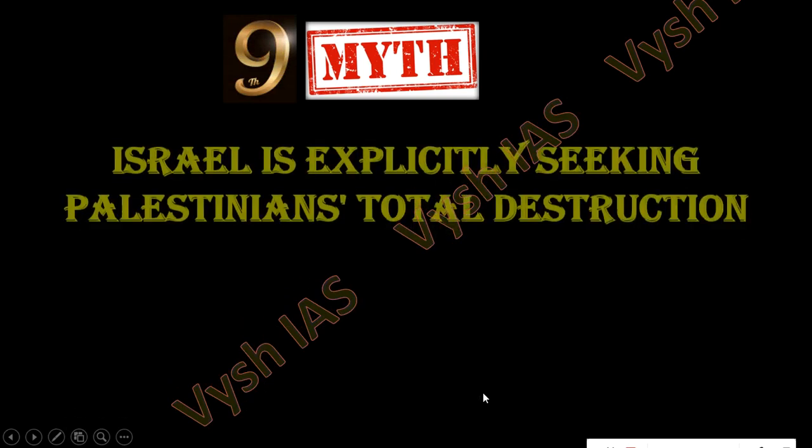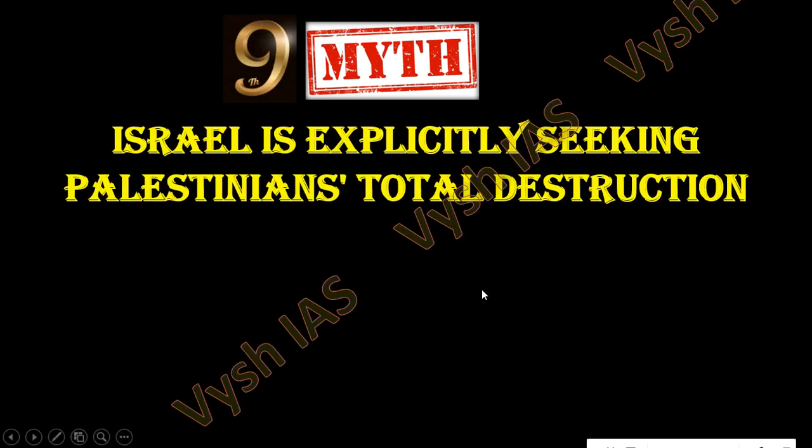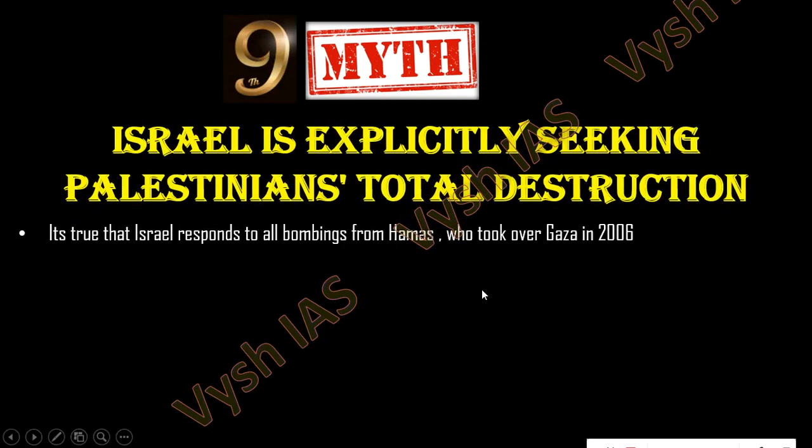Now the ninth one: Israel is explicitly seeking the Palestinians' total destruction. Okay, this is what people think. Like the current Prime Minister, Benjamin Netanyahu, will completely put down the bombings and rockets and he will destroy everything and the entire thing will be taken. Okay, if they wanted to do that, they could have done it long back, because military-wise, power-wise, force-wise, funding-wise, everything, Israel is at the top. Technology-wise also. Even most of the countries from Asia are importing technology and resources from Israel, including India. So you should know that if Israel wanted to do that, they would have done it long back.